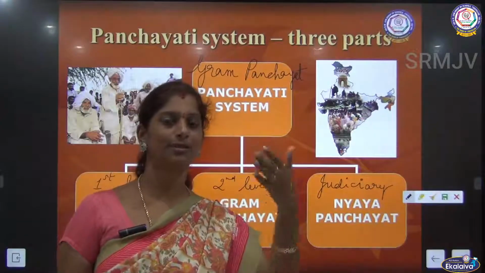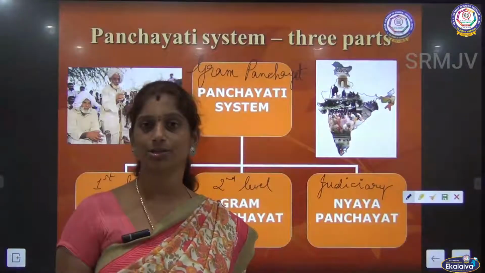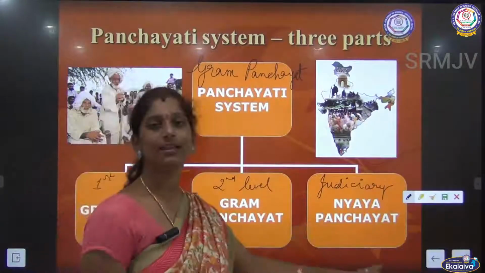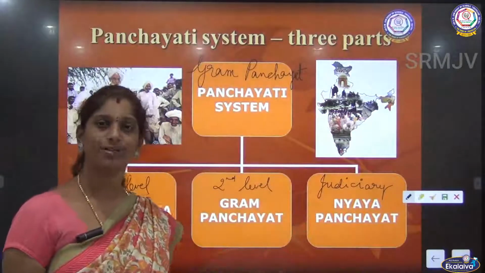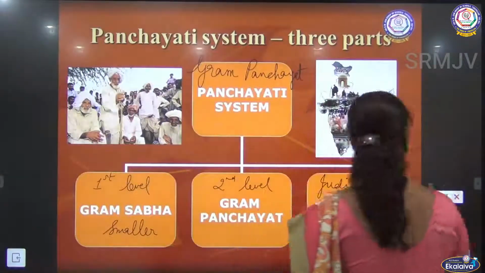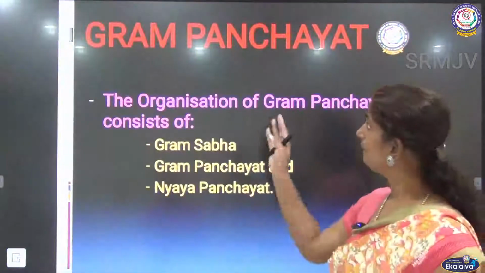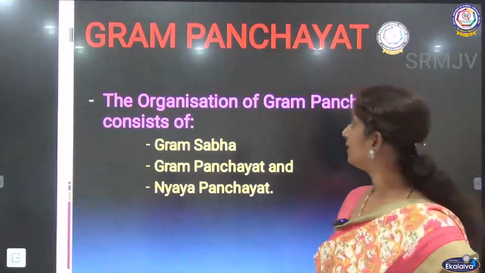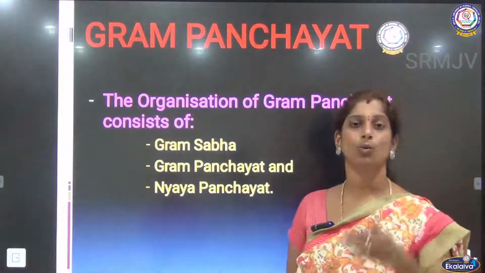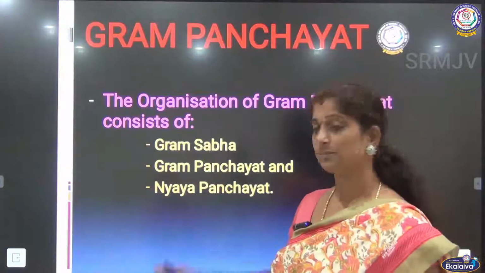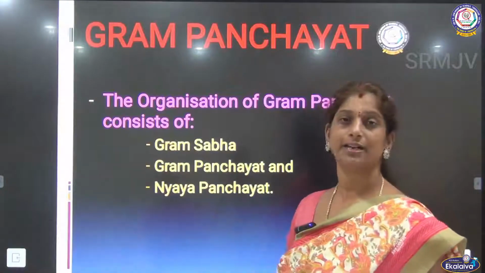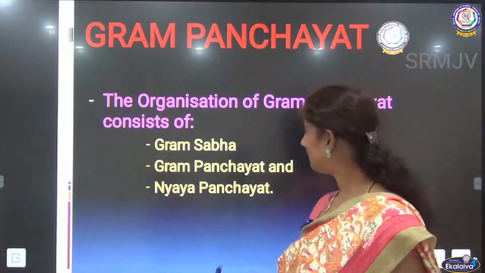We all know about the legislature, executive and judiciary, yes. So the same way this Nyaya Panchayat is something related to judiciary, which we are going to see in this lesson. So first we will see the organization of Gram Panchayat. What does it consist of? So this Gram Panchayat consists of Gram Sabha, Gram Panchayat, and then Nyaya Panchayat.